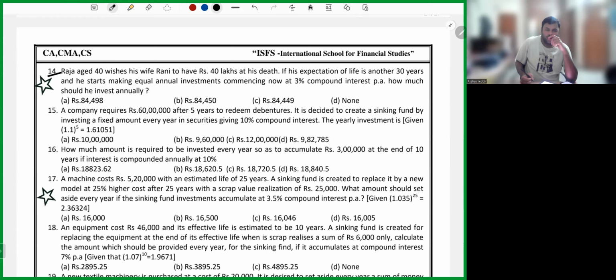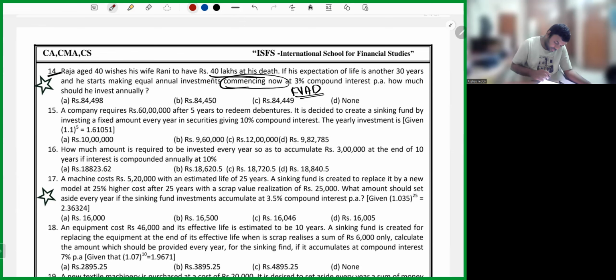Raja, aged 40, wishes his wife Rani to have 40 lakhs at his death. In future, this fellow will die, so he wants his wife to have 40 lakhs at his death. His expectation of life is another 30 years, and he starts making equal annual installments commencing now. Future value of annuity due. At 3% interest, how much should he invest annually?